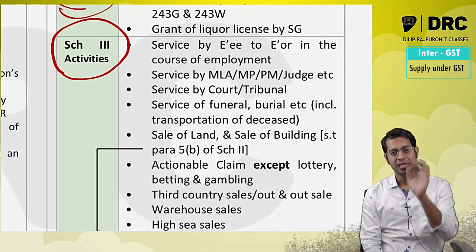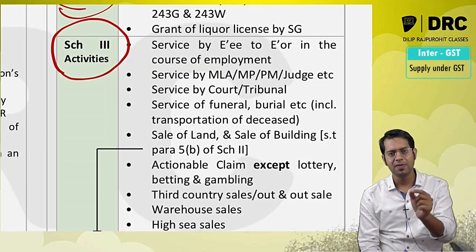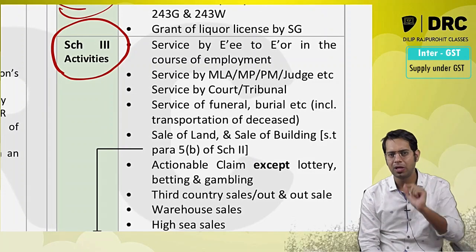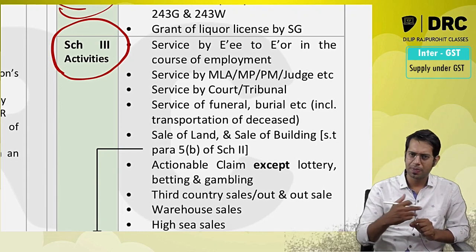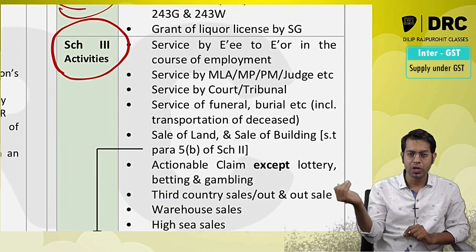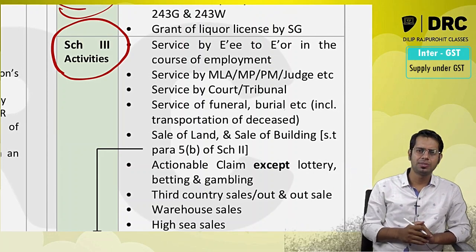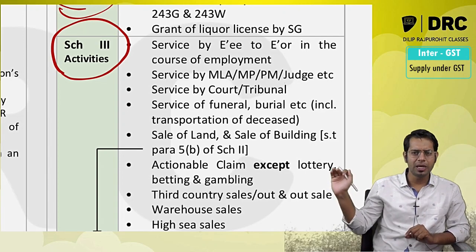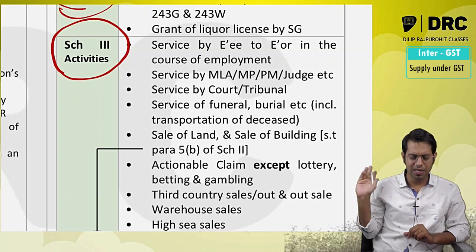Which are these activities? Services given by employee to the employer in the course of employment. Services given by court or tribunal except arbitral tribunal. Services given by MLA, MP, President, Prime Minister or Chairperson of GST Council. Services by way of funeral, burial, cremation, mortuary, including the transportation of deceased. Sale of land, and sale of building subject to para 5B of Schedule 2. Actionable claims except lottery, betting and gambling. High sea sale, third country sales and warehouse sales.